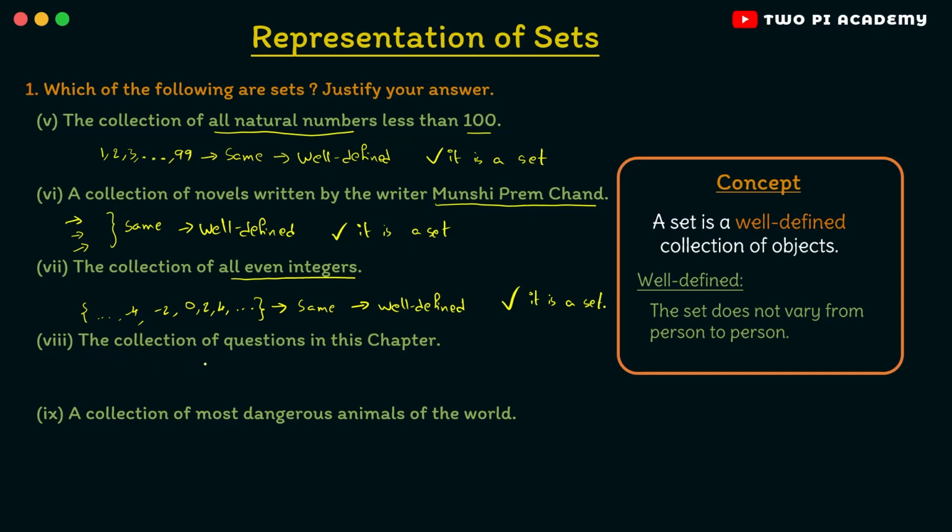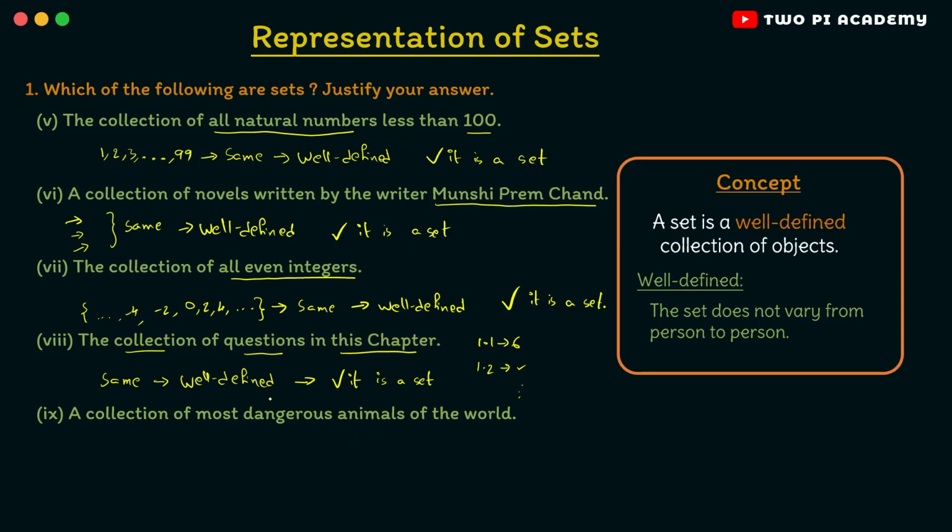And now the eighth one, the collection of questions in this chapter. So here in this chapter in exercise 1.1 we have a total of 6 questions, and then we have the exercise 1.2 with some questions and so on. But no matter who checks this textbook, the number of questions in each exercise will be the same, right? So therefore the collection of the questions will be the same for everyone. So therefore this is also well defined and hence it is a set.